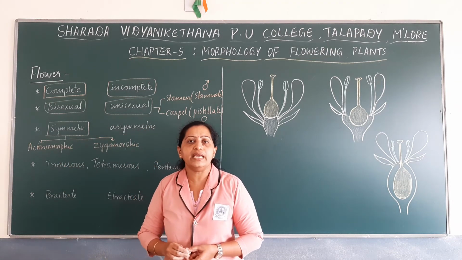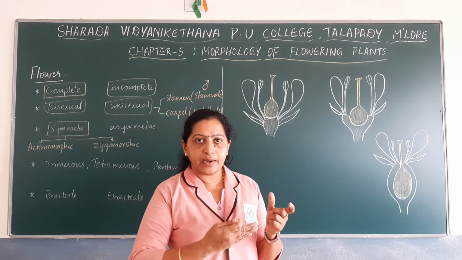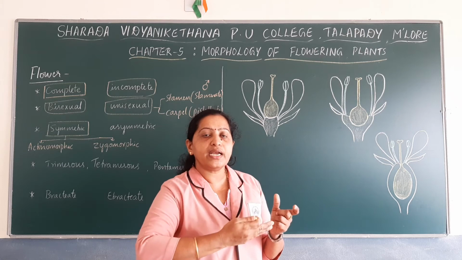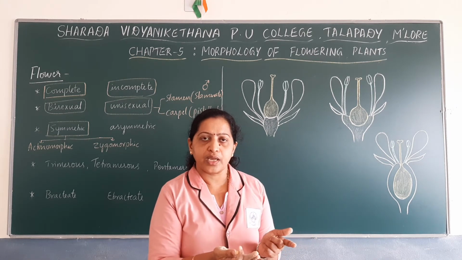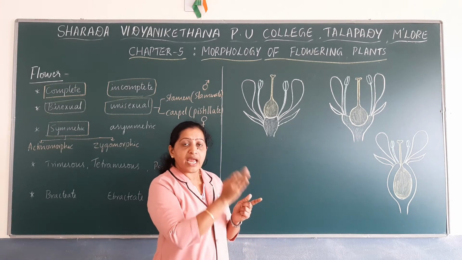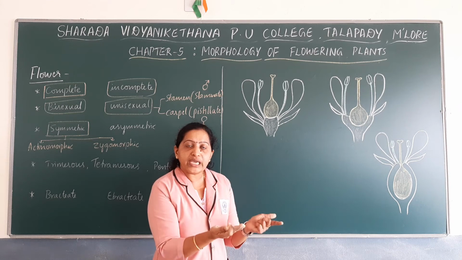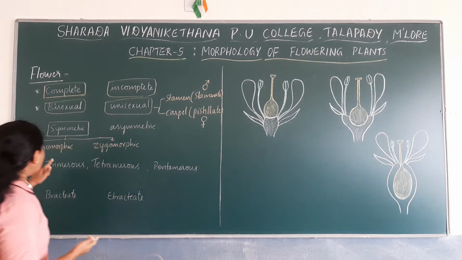So what do you mean by radial symmetry? If a flower is divided in any of the vertical plane into two equal halves, if we divide a flower in any of the vertical plane and the flower divides into two equal halves, then such a flower is known as actinomorphic flower.